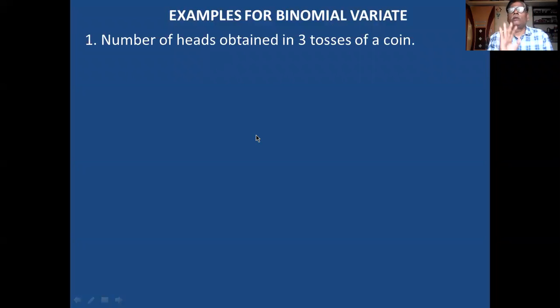Then examples of binomial distribution. You remember these examples of binomial distribution for 5 marks. 5 marks question: what are the examples for binomial distribution? Number of heads obtained in 3 tosses of a coin. Not exactly 3, the number of coins tossed may be more or less than 3. If you toss 3 coins or more than 3 coins, the number of heads obtained. The question may be based on a coin.